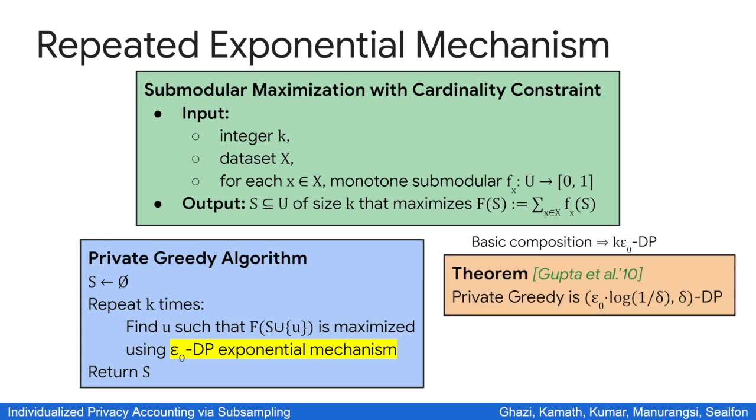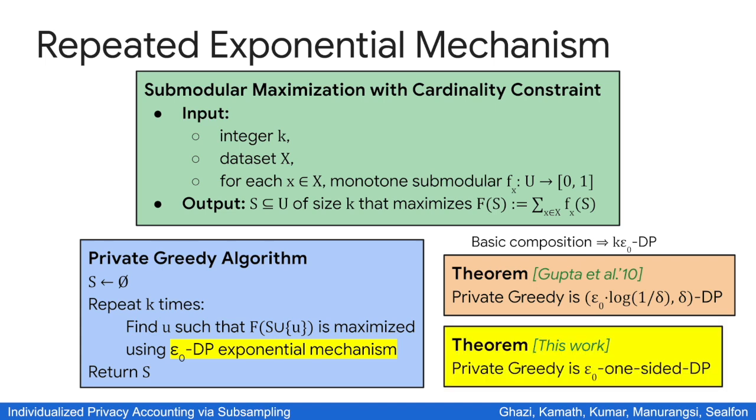Surprisingly, Gupta et al. give an elegant proof that shows that this increase of k is not necessary if we allow for approximate DP. In particular, they show that the epsilon only increases by a factor of log 1 over delta, regardless of the number of iterations k. And this result is for two-sided DP.